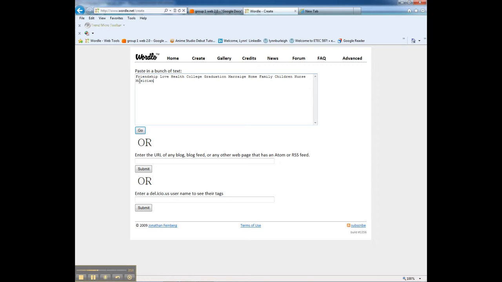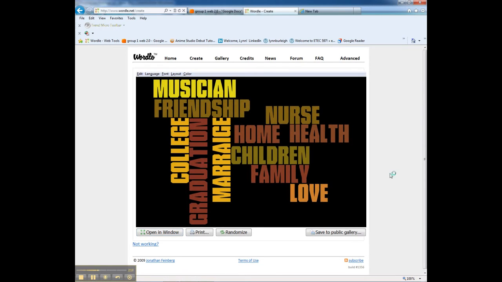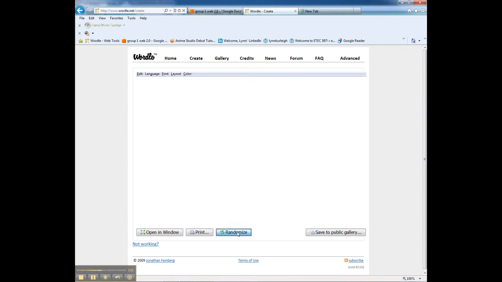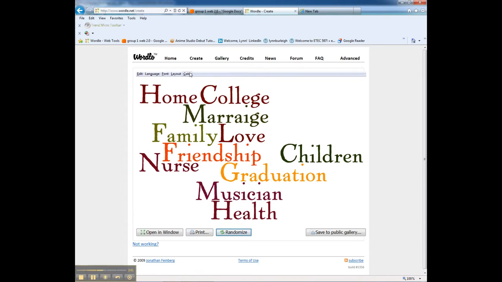They type in their words and then they click go. And Wordle creates their Wordle for them. And this is something they can hang up in their bedroom wall, and they could look at every day, and it'll remind them of some of the positive things they want in their life. Right here, they could go to randomize, and they can randomize it, and it changes several different ways. Or they can go up here and get real creative by selecting the way that they want it.